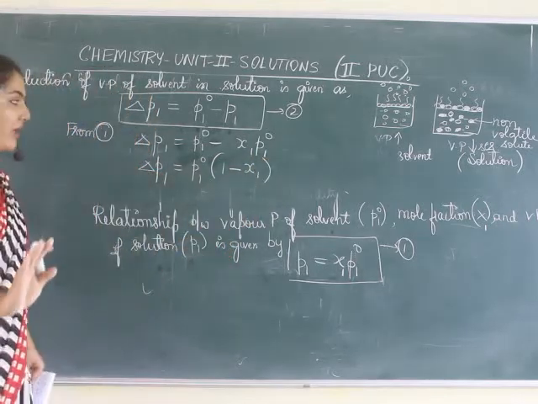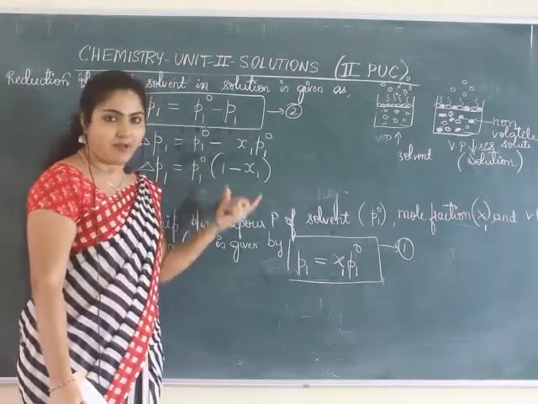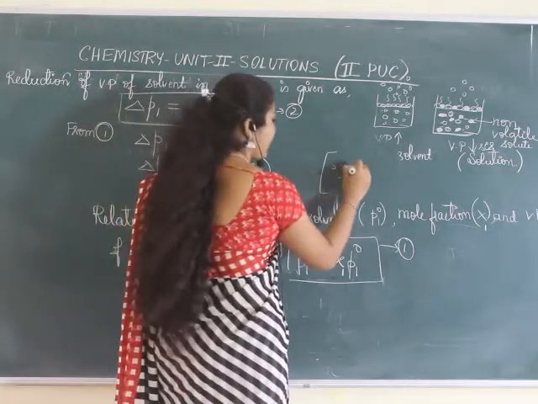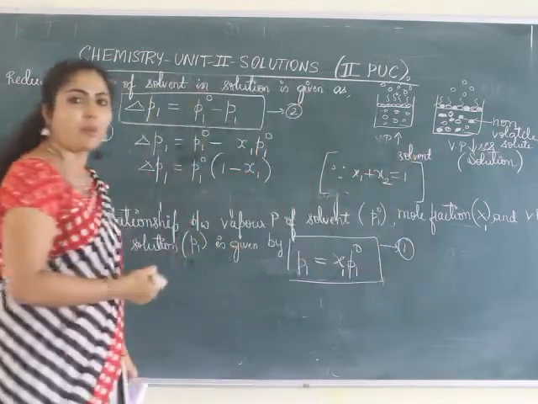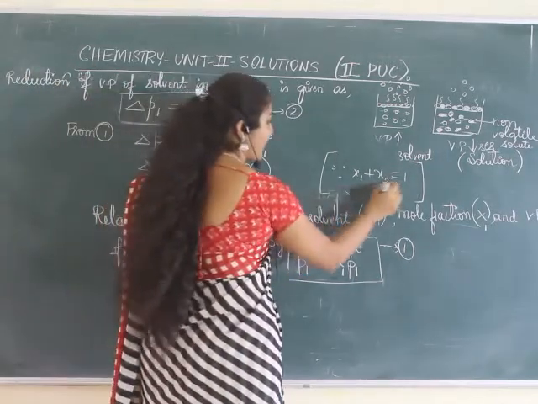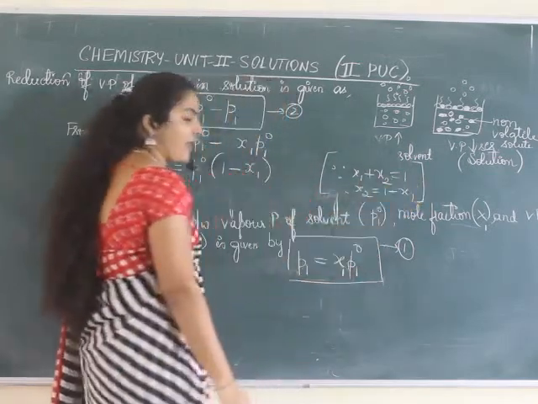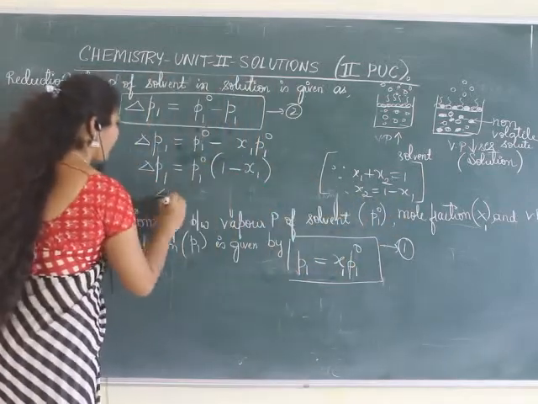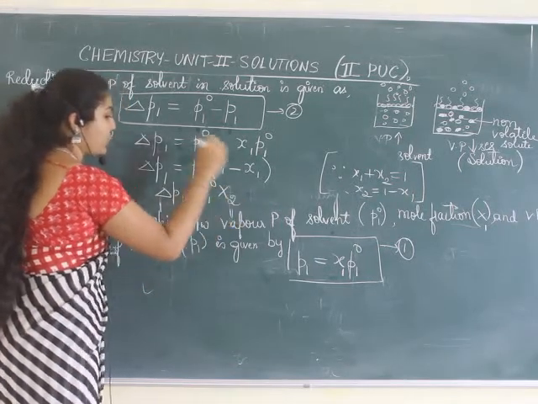Hope it is clear. No confusion till here. I have just taken the common factors out. Therefore, 1 minus X1 we have got. Next, what can I write here? We also know X1 plus X2 is equal to 1, mole fraction. The sum of mole fractions of the components in the solution will be equal to 1. Therefore, 1 minus X1 is X2 if you take it to the right hand side. So in the place of 1 minus X1, I can write X2. Therefore, delta P1 is equal to P1 naught into X2.